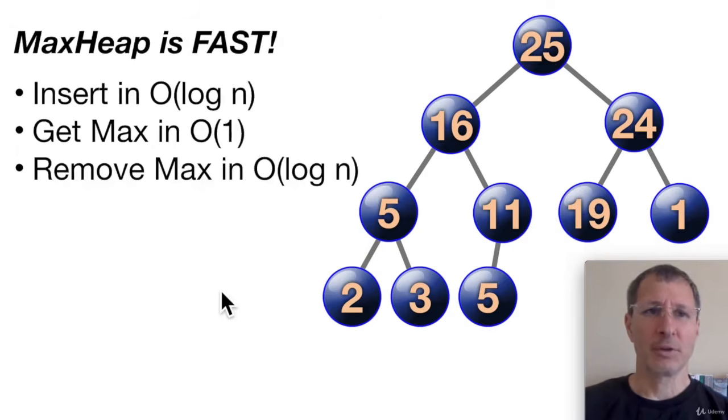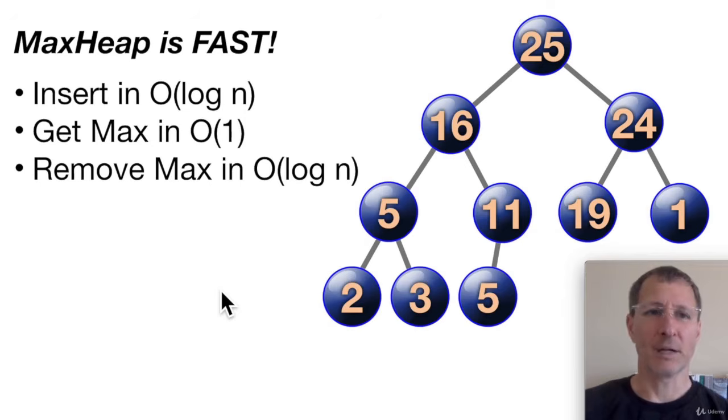So max heaps are fast. If you're familiar with big O notation, you can insert or add an item to a max heap in big O of log n time, which is extremely fast. And you can get the max item off of the top of the heap in big O of 1 time, which is pretty much instantaneous.